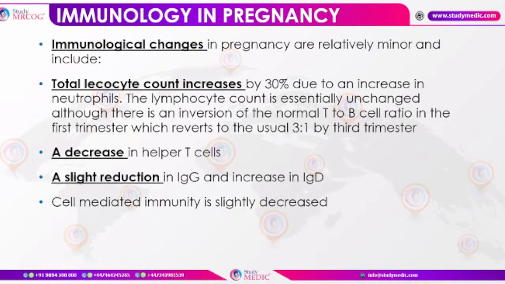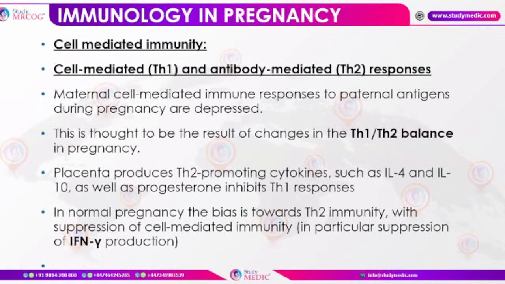A decrease is there in the helper T cells, and a slight reduction in the IgG and increase in the IgD. A reduction is there in immunoglobulin G, and an increase is there in immunoglobulin D, and cell mediated immunity is slightly decreased in pregnancy. Then during pregnancy, the maternal cell mediated immune response to paternal antigens is basically depressed.